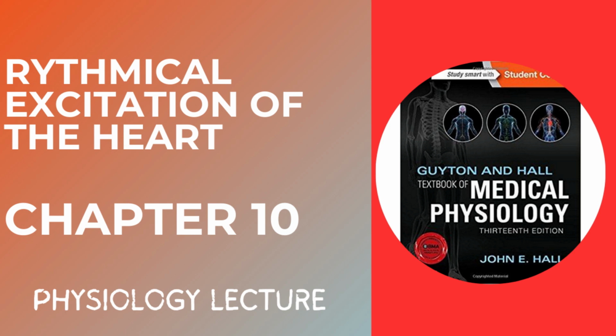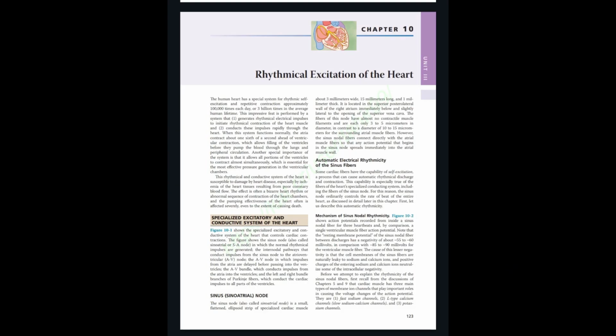Hello, in this video I am going to talk about chapter 10, that is rhythmical excitation of the heart. Highlight these lines. The human heart has a special system for rhythmic self-excitation, repetitive contraction approximately 100,000 times each day or 3 billion times in the average human lifetime.